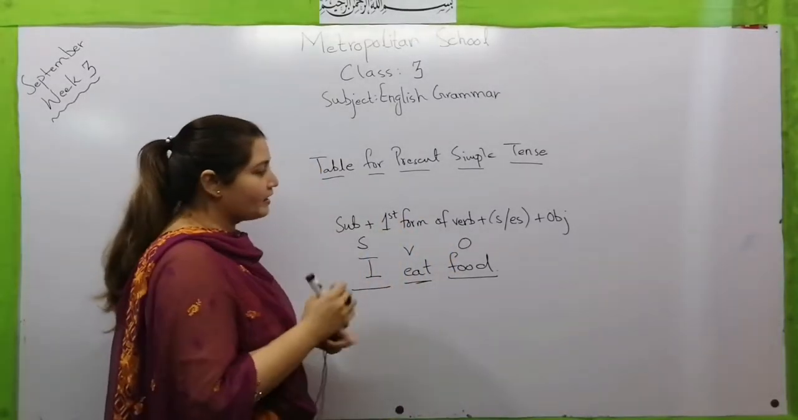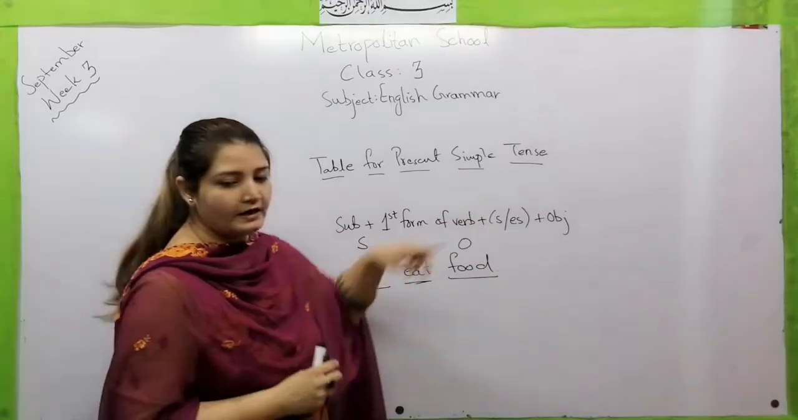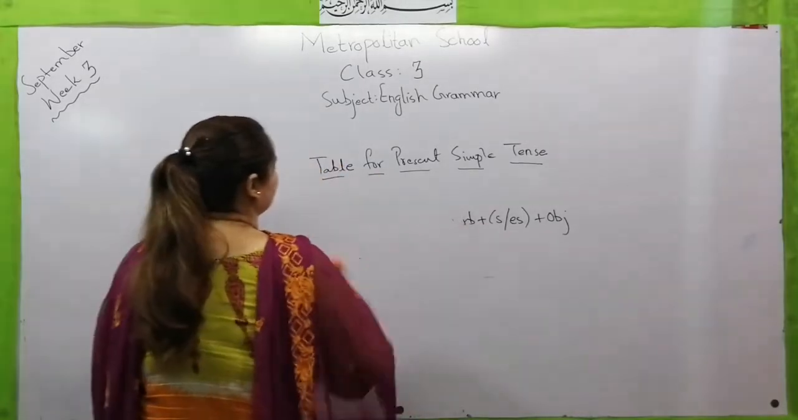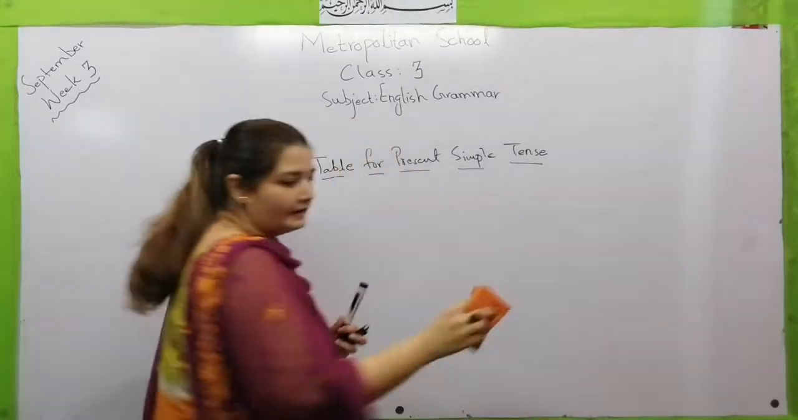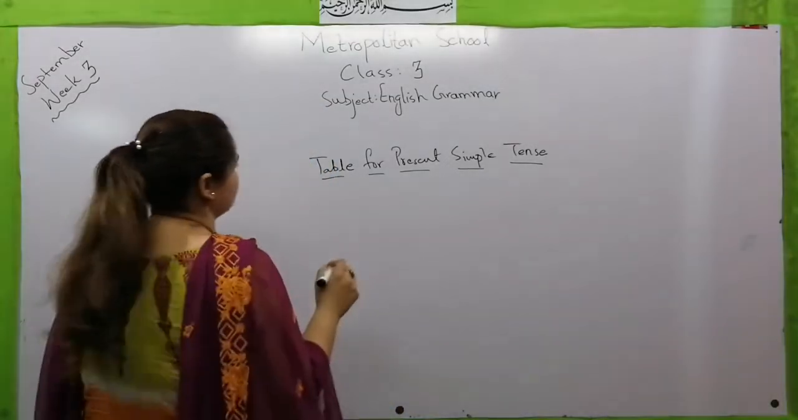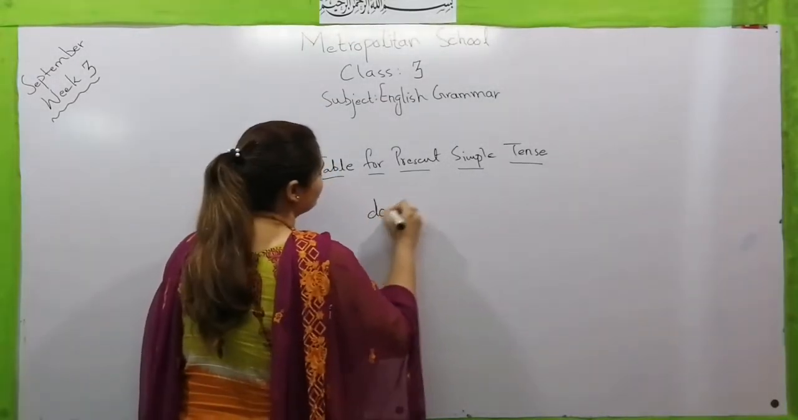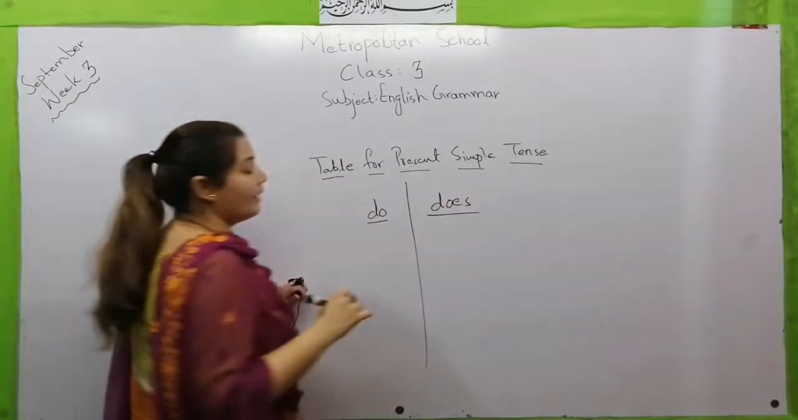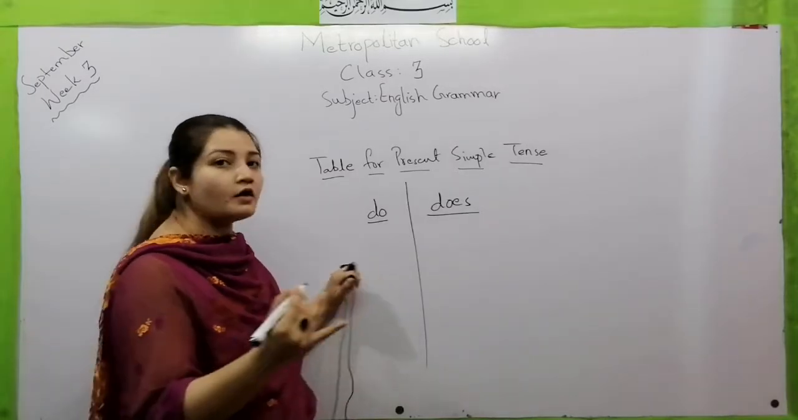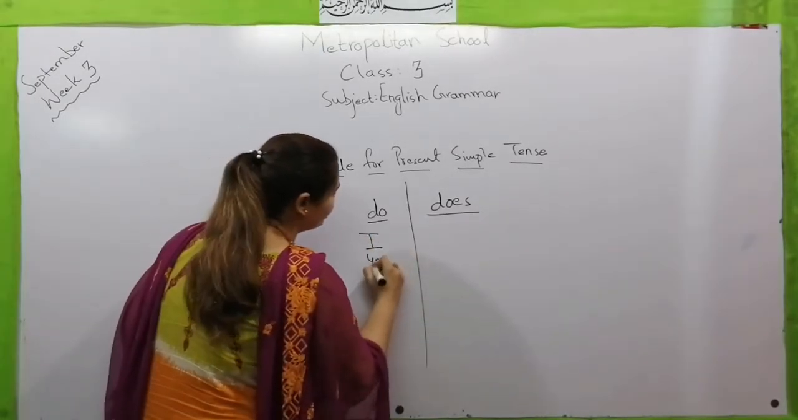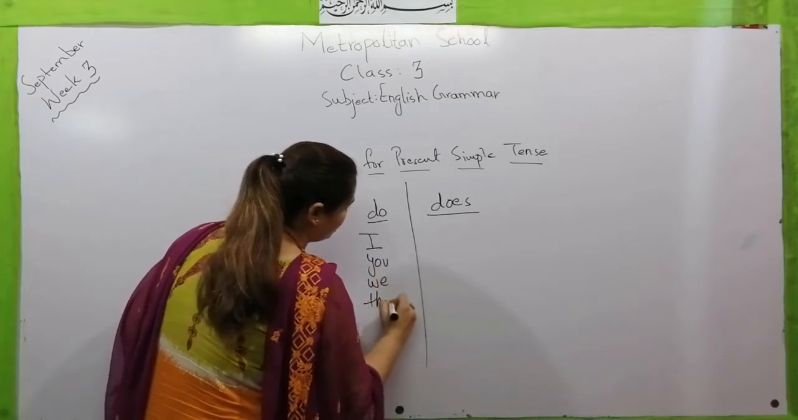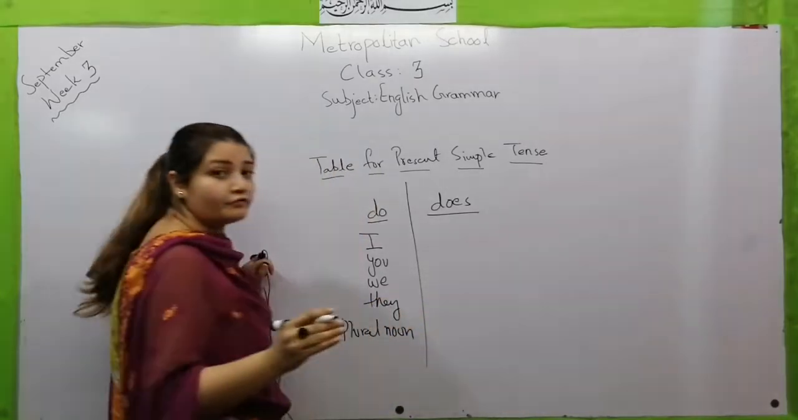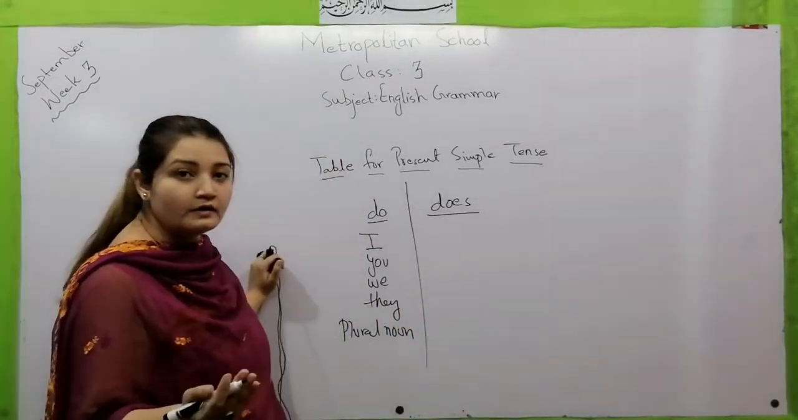Now in this table I have written here S and ES. Let me tell you the use of this, how you will use this additional S or ES in your present simple tense sentences. Basically this is do and does. My dear students, whenever we talk about I, you, we, they or any plural noun, anything that is more than one is a plural.